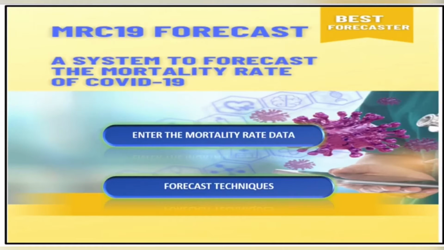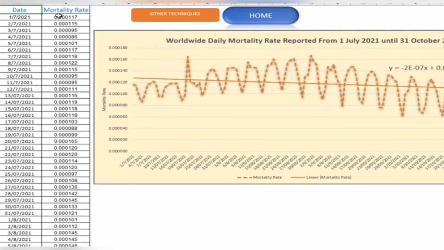Introducing the MRC-19 Forecast, a system to forecast the mortality rate of COVID-19. This system uses 4 techniques of time series analysis and it helps the user to analyze the mortality rate data fast and accurately. First, the user can enter the mortality rate data here in these cells, and automatically the system will provide, in this example, the graph of worldwide daily mortality rate reported from 1st July 2021 until 31st October 2021. The user can see and analyze the ups and downs of the data series.